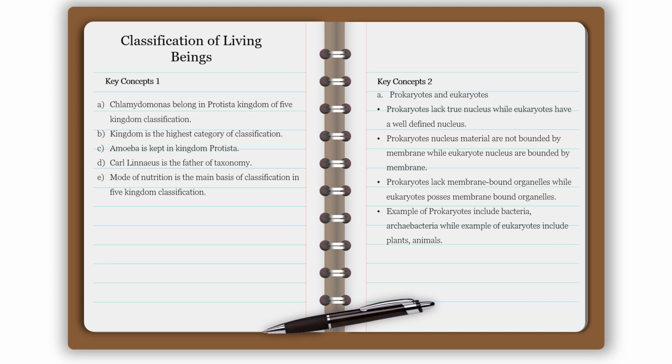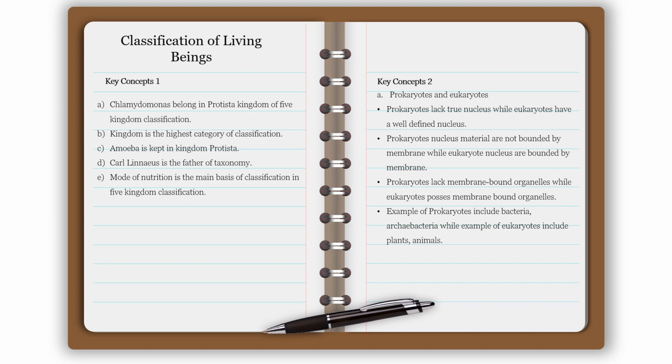Classification of living beings. Key concept 1. Chlamydomonas belongs to the Protista kingdom of the five kingdom classification. Kingdom is the highest category of classification. Amoeba is kept in kingdom Protista. Carl Linnaeus is the father of taxonomy. Mode of nutrition is the main basis of classification in the five kingdom system.